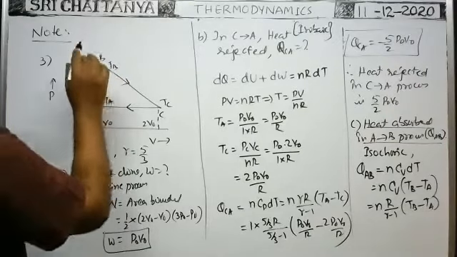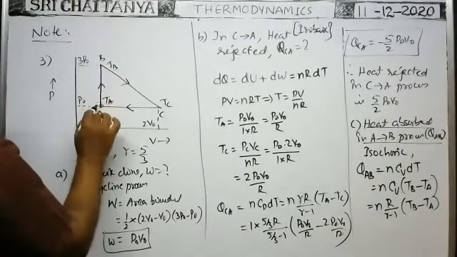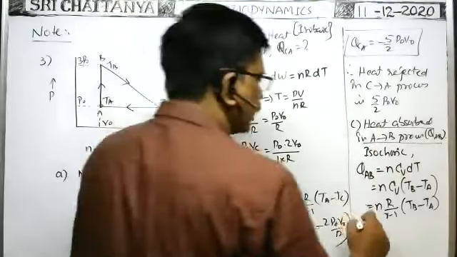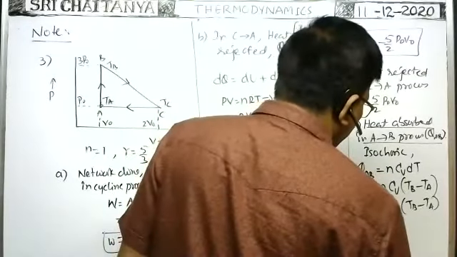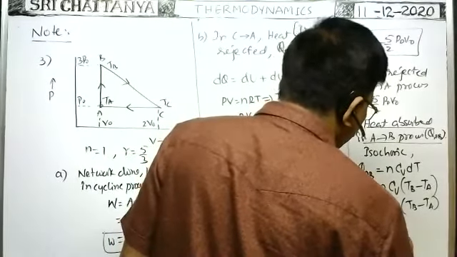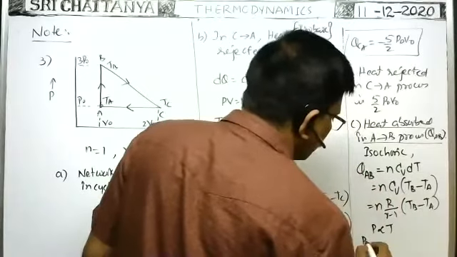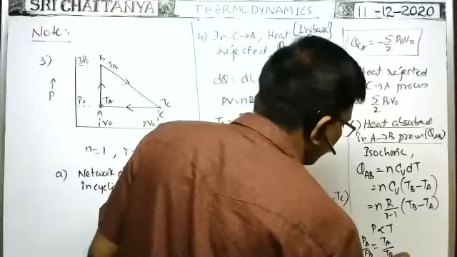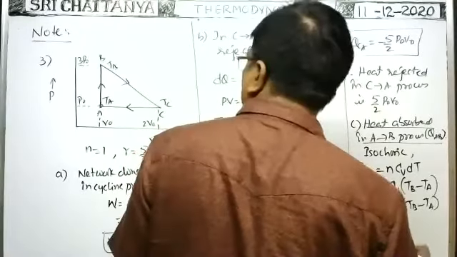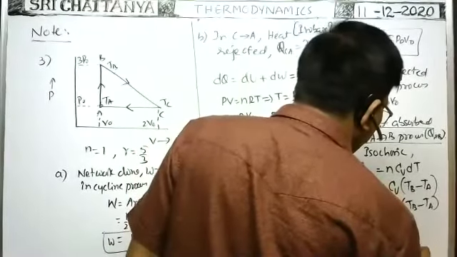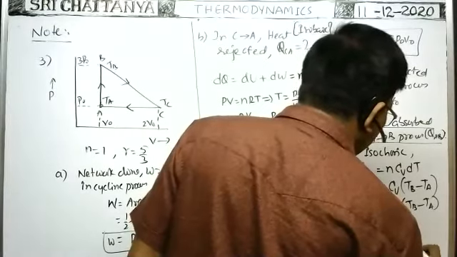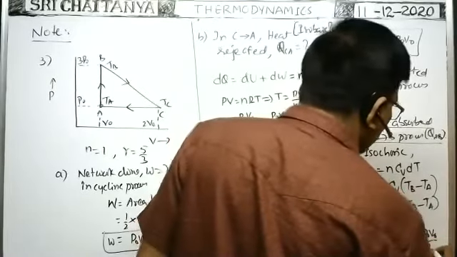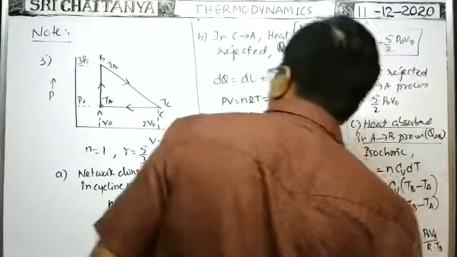In this isochoric process, pressure is directly proportional to temperature at constant volume. That's why, by Charles' second law, pressure is directly proportional to temperature. So PA by PB equals TA by TB. PA is P naught, PB is 3P naught, TA is P naught V naught by R, and TB we have to find.